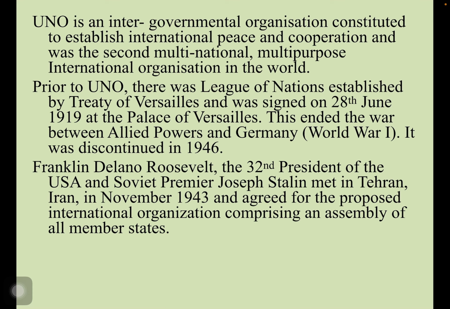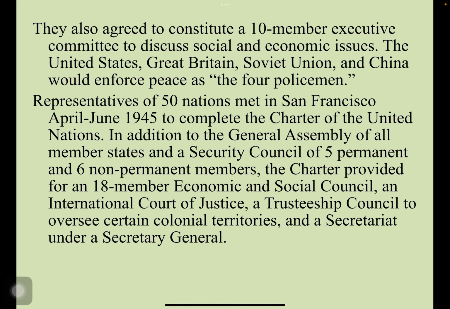Then Franklin Roosevelt, the 32nd President of the USA, and Soviet Premier Joseph Stalin met in Tehran, that is in Iran, in November 1943 and agreed on the proposed international organization comprising an assembly of all member states. They also agreed to constitute a 10-member executive committee to discuss social and economic issues. The United States, Great Britain, Soviet Union and China would enforce peace as 4 policemen.